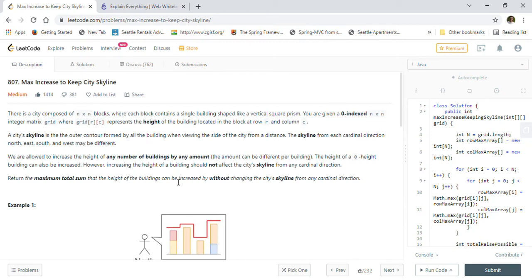Hi friends, welcome back. Today we are going to solve LeetCode problem 807, Max Increase to Keep City Skyline.